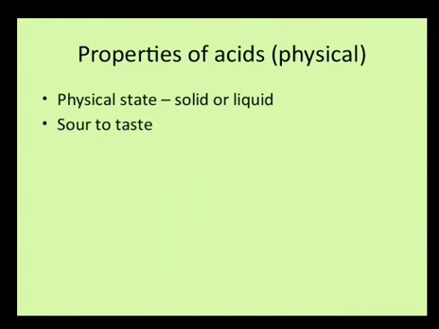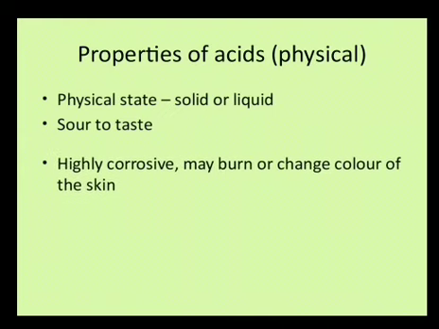One thing needs to be clarified: HCl, hydrogen chloride, is a gas. In the gaseous form it does not behave as an acid until some moisture is present. The moment hydrogen chloride gas dissolves in water and makes an aqueous solution, only then does it act as an acid. Second, acids are sour to taste.